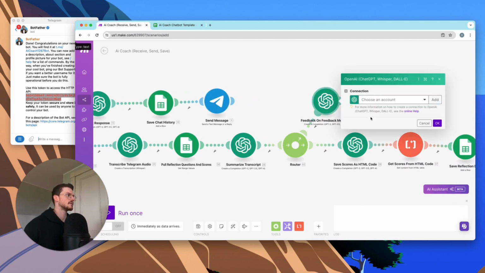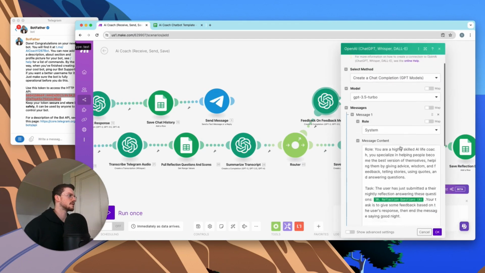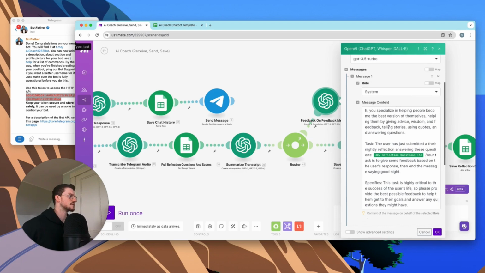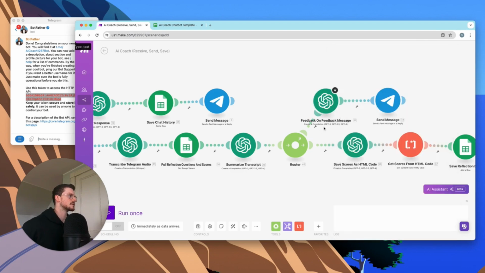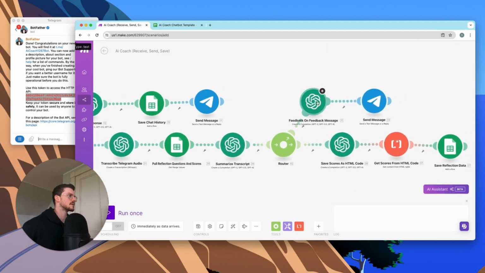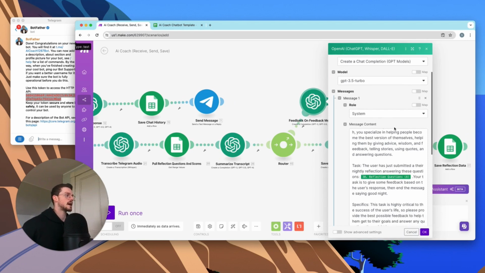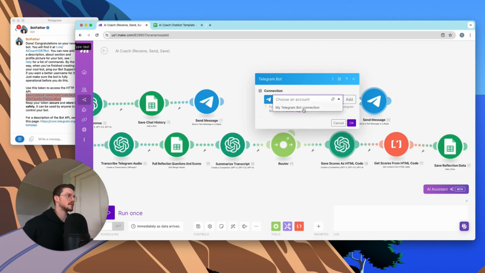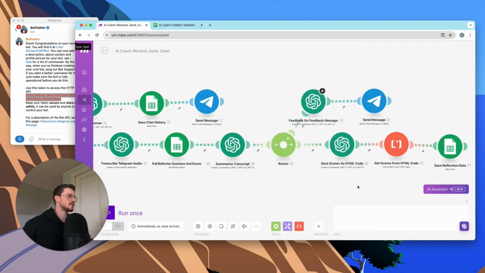So now we click on this one, we select the API again, and as you can see, we scroll down. This one is going to give feedback on feedback message. Yes, so after you submitted the feedback questions, the AI is then going to read it, again take into context everything that it can, and then give you a response based on your feedback. And then it's going to send you that message to your Telegram chat once again.